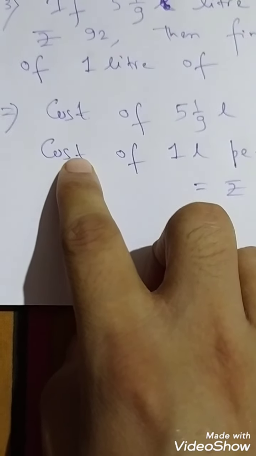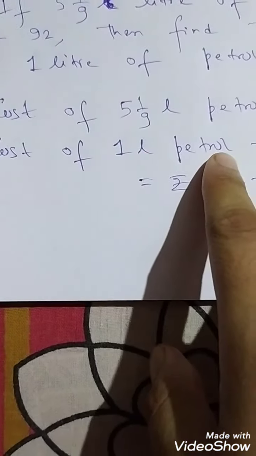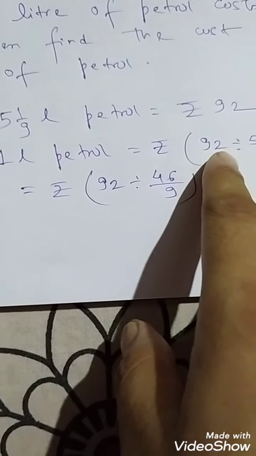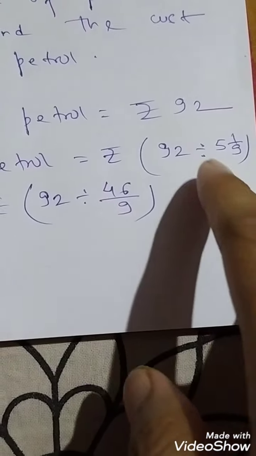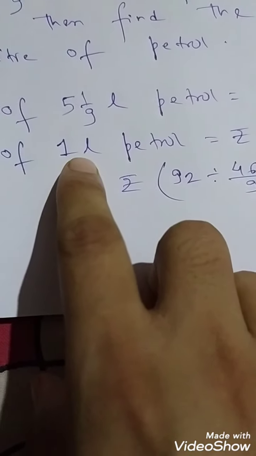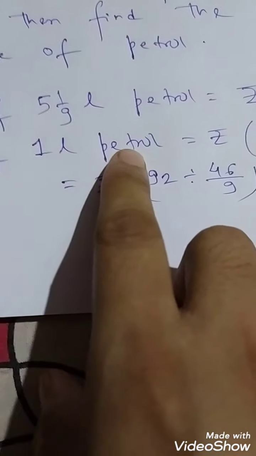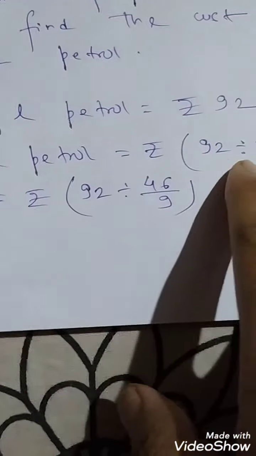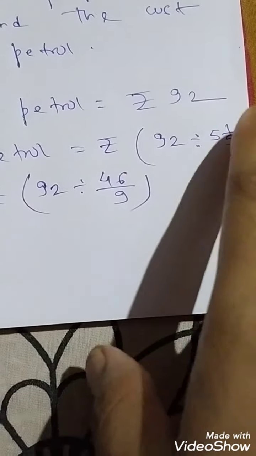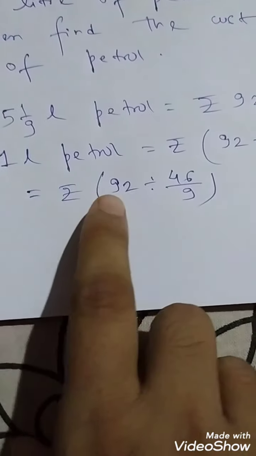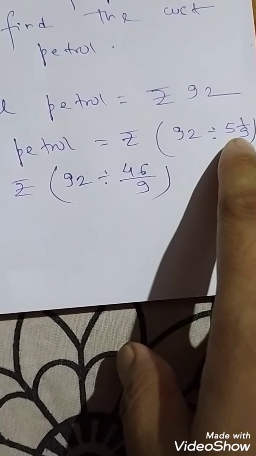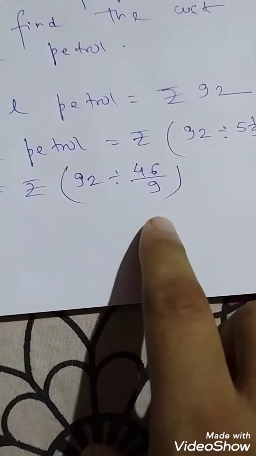Cost of 1 liter petrol equals rupees 92 divided by 5 by 9. Obviously here you have to divide. Why? Because you have to find the cost of 1 liter, and obviously the cost of 1 liter petrol will be less, so you have to divide. So 92 divided by 5 by 9, and the answer will be in rupees, because you have to find out the cost. 9 5s are 45 plus 1, 46 by 9.